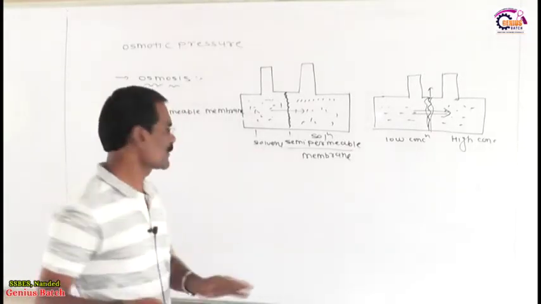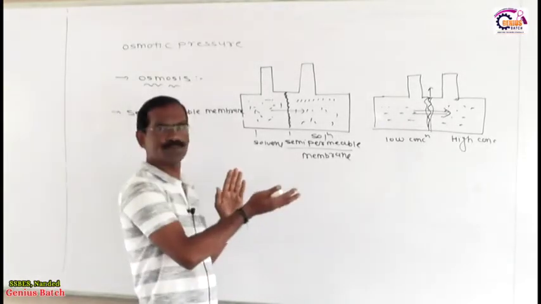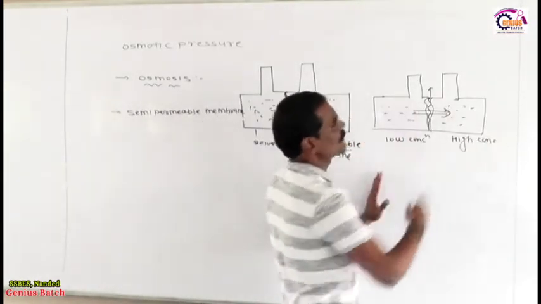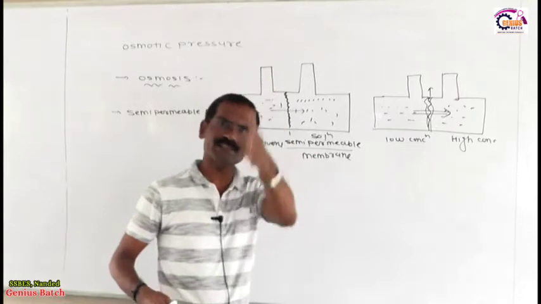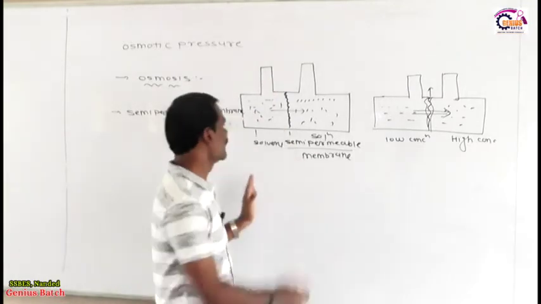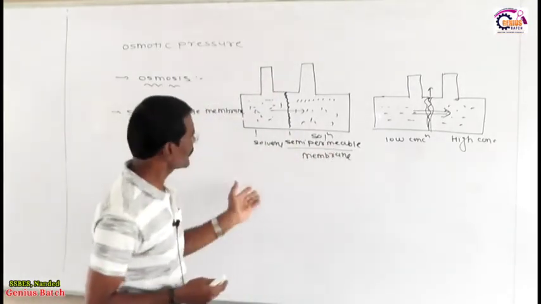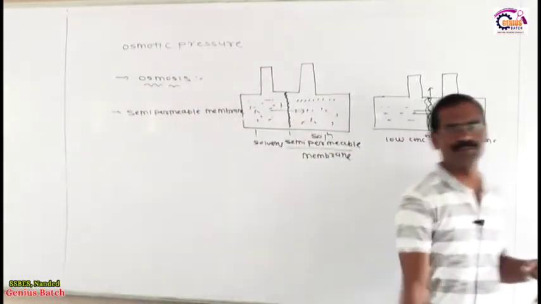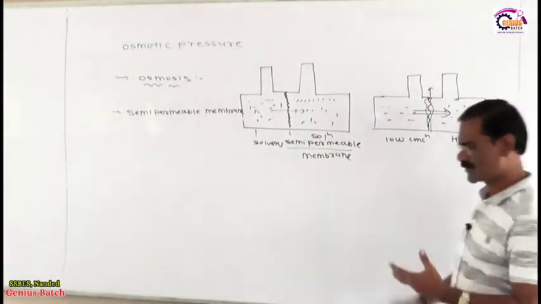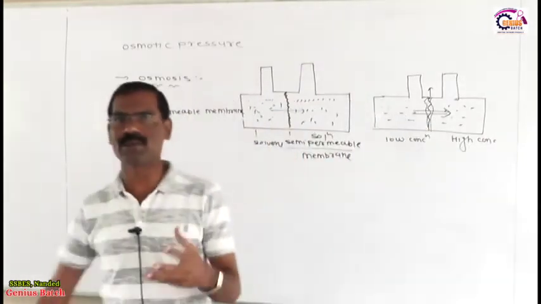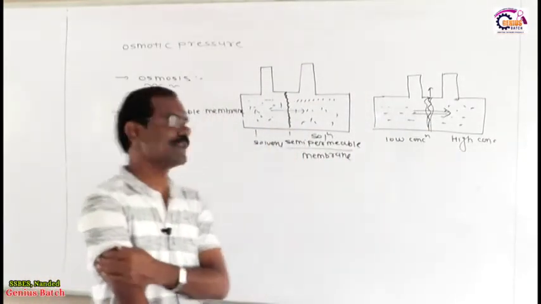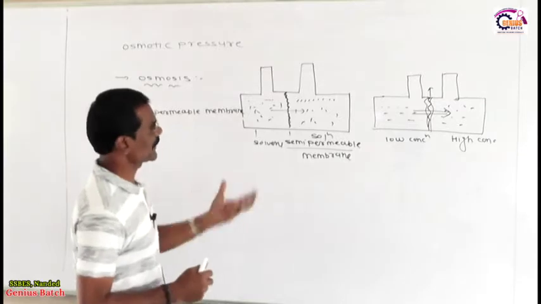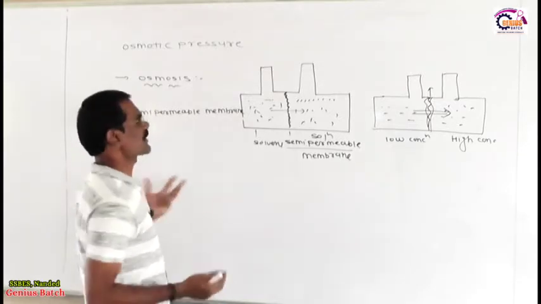Osmosis is the process in which there is a flow of solvent from solution of lower concentration to solution of higher concentration through a semi-permeable membrane. Or osmosis is the phenomenon in which flow of solvent toward the solution takes place through what? A semi-permeable membrane. Whenever flow of solvent toward the solution takes place via a semi-permeable membrane, such a phenomenon is called osmosis. So my friends, you don't have any problem whenever we discuss osmosis.